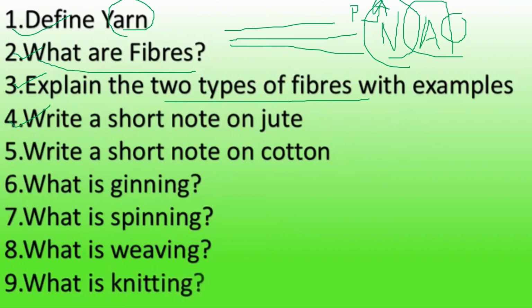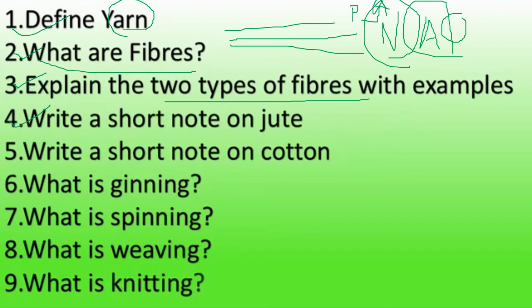Next is write a short note on cotton. Cotton is grown in fields. That sentence should not come as the first point of your answer, because the one who corrects your answer will not get impressed by it. You have to write the very first point like this: it is grown in black soil and in a warm climate.